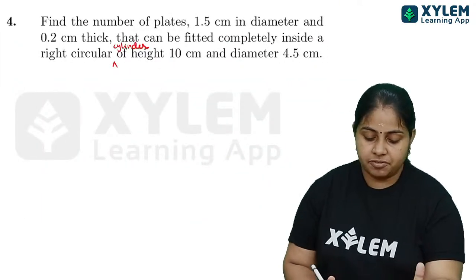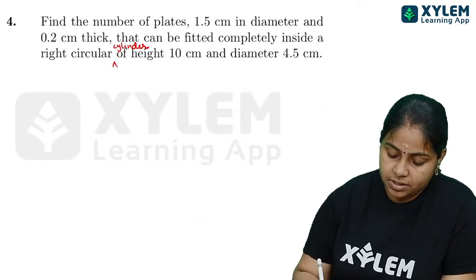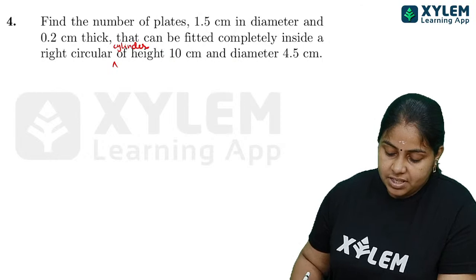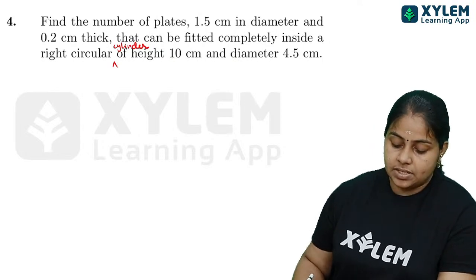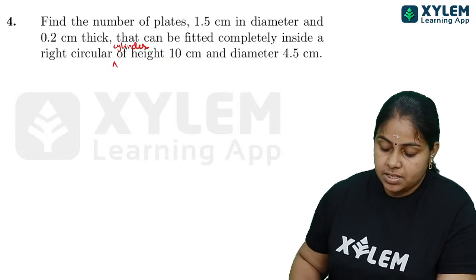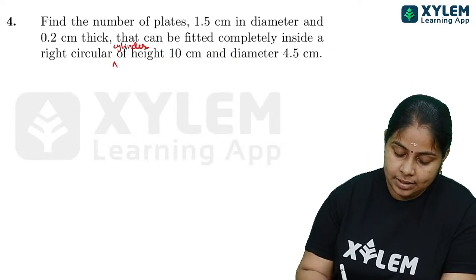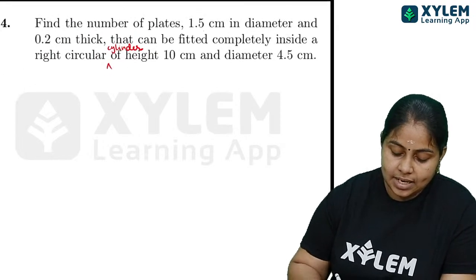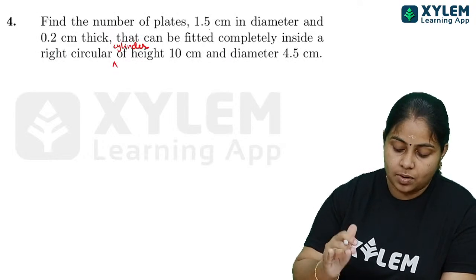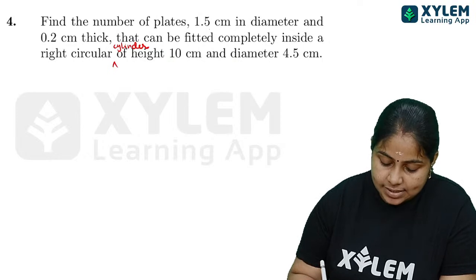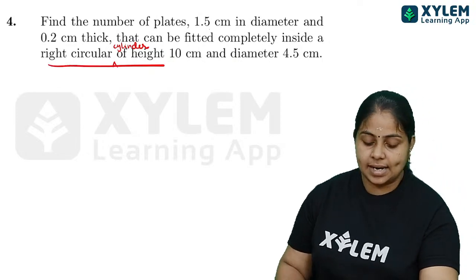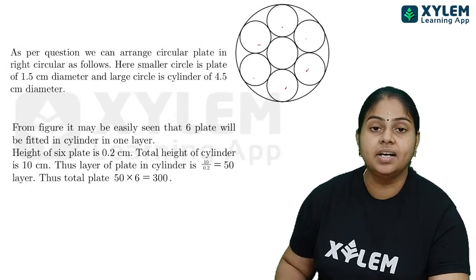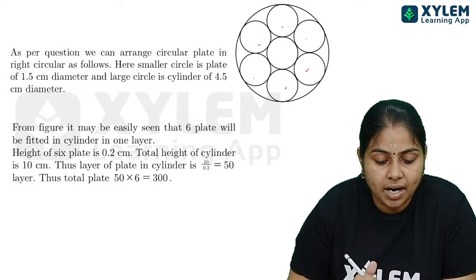Okay, next question: find the number of plates 1.5 centimeter in diameter and 0.2 centimeter thick that can be fitted completely inside a right circular cylinder of height 10 centimeter and diameter 4.5 centimeter. That is, how many circular plates of 1.5 centimeter diameter and 0.2 centimeter thickness can we fit inside a cylinder. Here the figure is not given, so we have to answer directly.